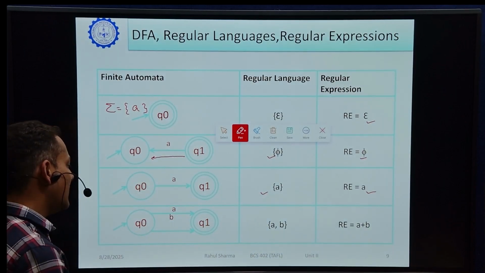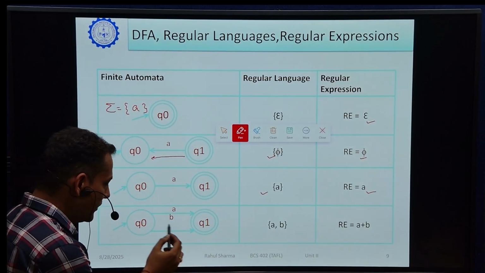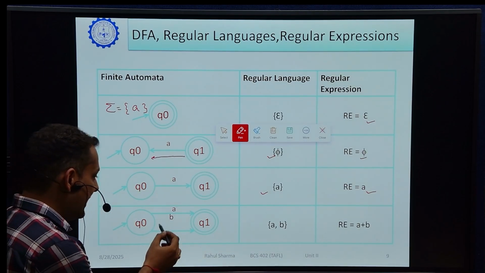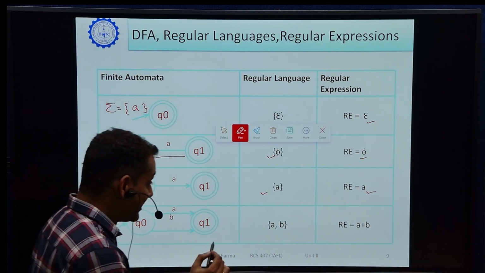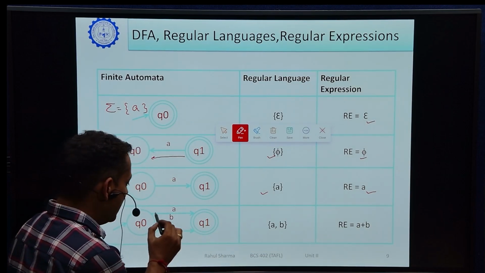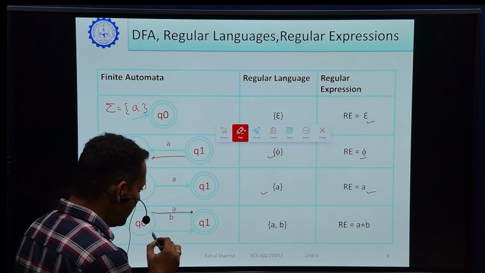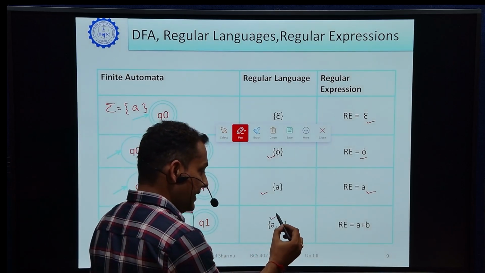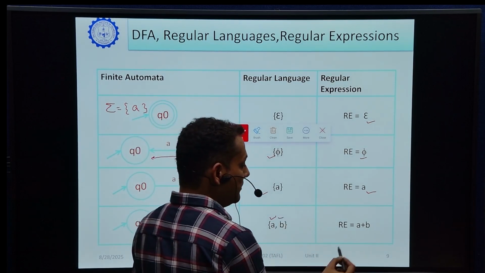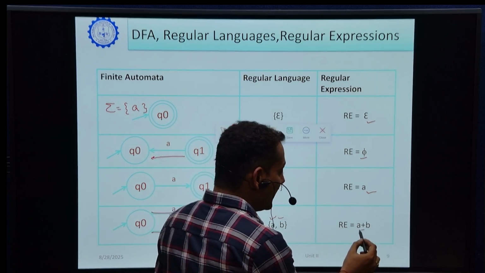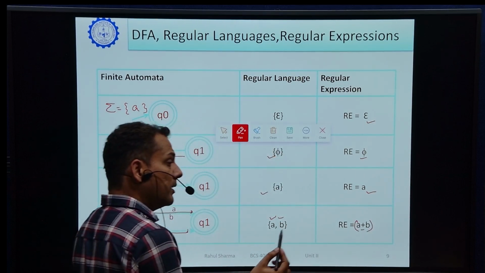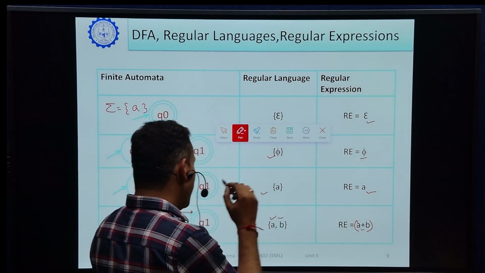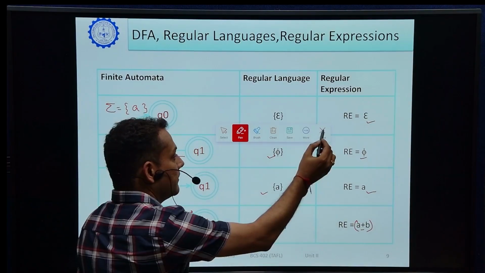Another example is, there are two paths from Q0 to Q1. Q0 is the initial state, Q1 is the final state, and we have two paths, a and b. So what we can say is it accepts the string a as well as b. It is accepted by a only, or it is accepted by b only. So it is a combination of a and b, and it will accept the string a as well as the string b. So the regular expression will be defined by the union operator, a or b. It is an important one, a or b. When we take examples, we will discuss how we write a regular expression for a given finite automata.